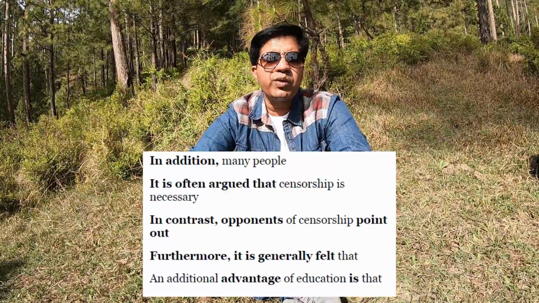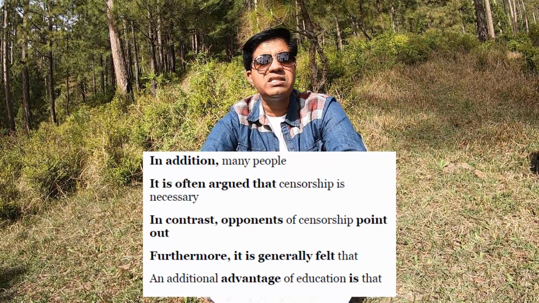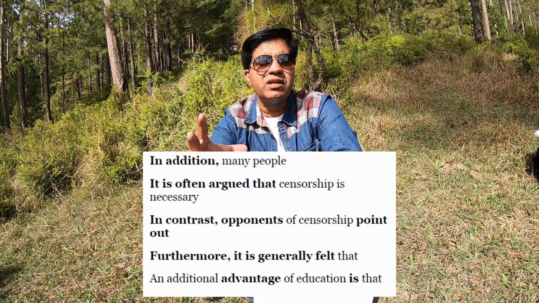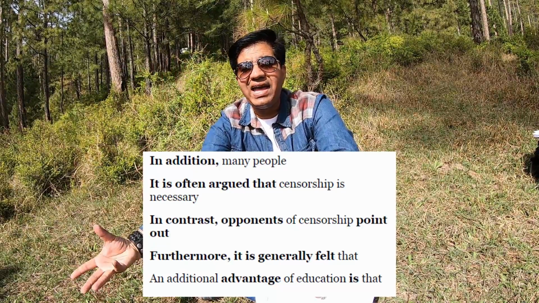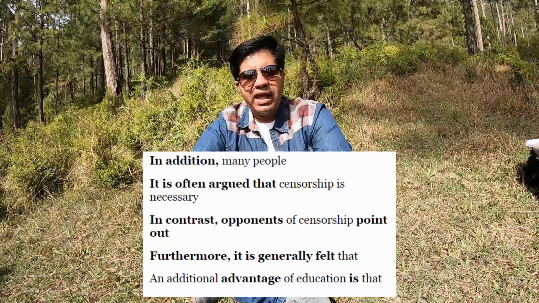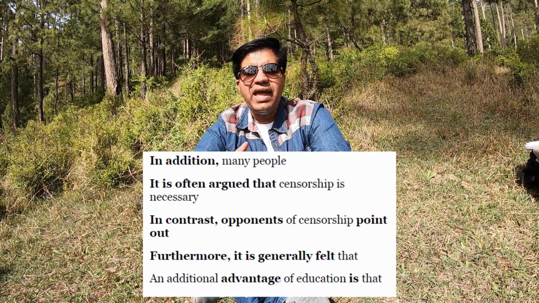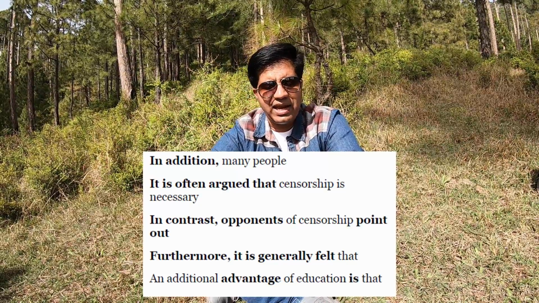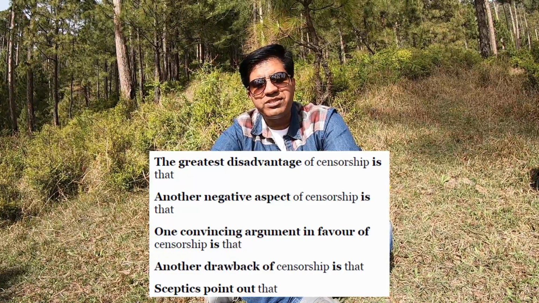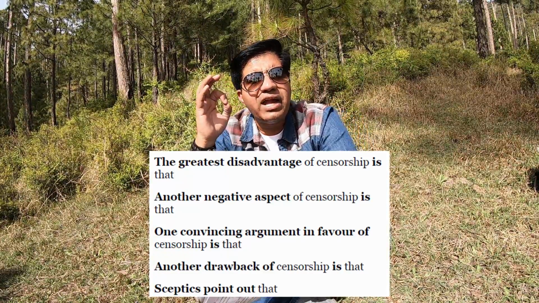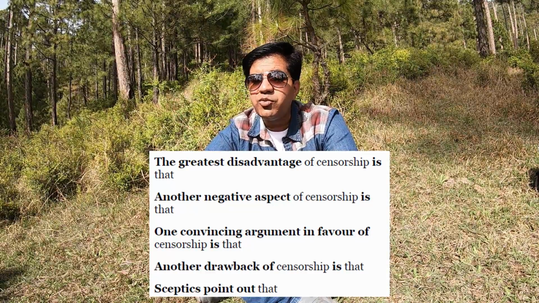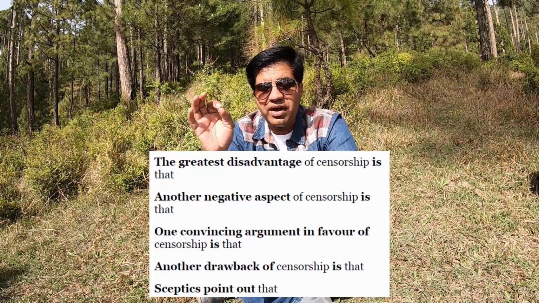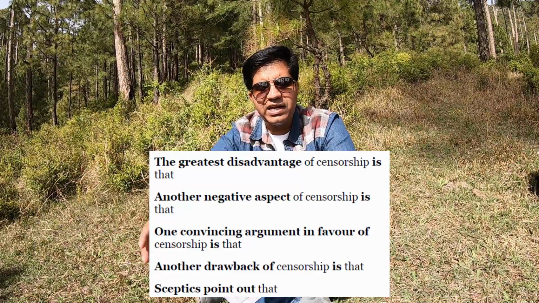That's important. Next, you can write furthermore, it is generally felt that. You said something and now you want to add some sentences. So there you can say furthermore, it is generally felt that, and then complete your sentence. An additional advantage of education is that. An additional advantage of, and then whatever the thing is, then you write is that, and then you can mention that advantage. The greatest disadvantage of censorship is that. For example, you're writing an advantages, disadvantages essay. There you can write these phrases. An additional advantage of something is that, or the greatest disadvantage of something is that, and then you can mention it.